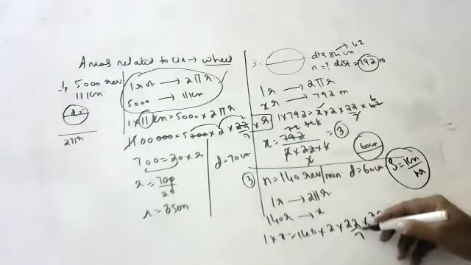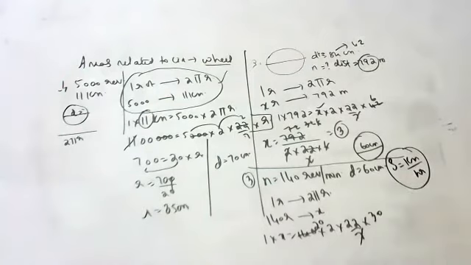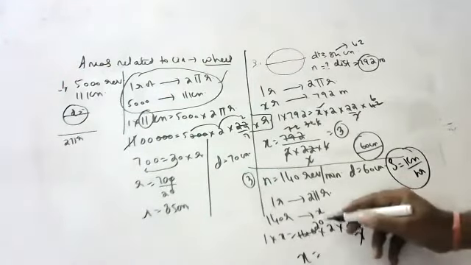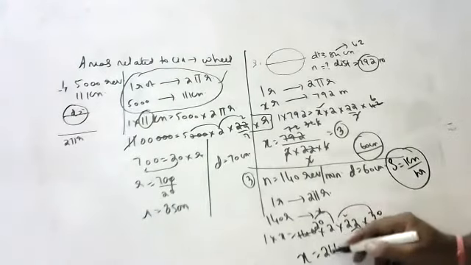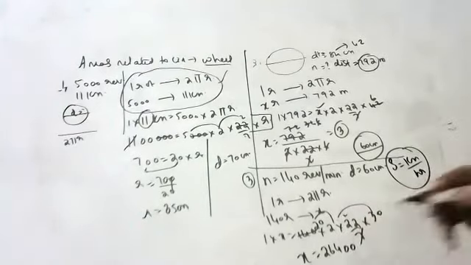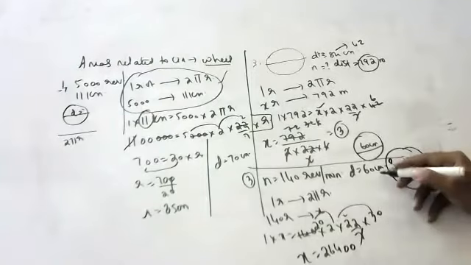So x is equal to 2 fours are 8, 12, 24, 26400 centimeters.